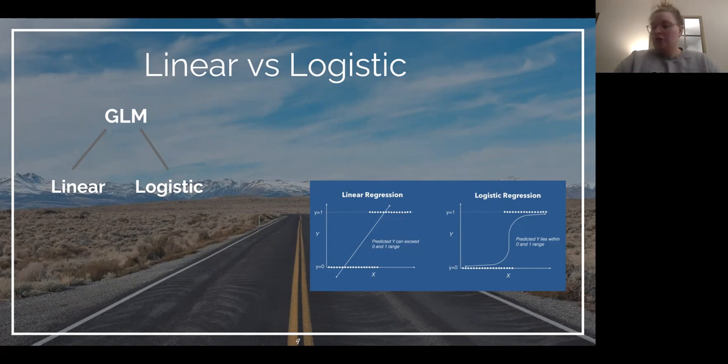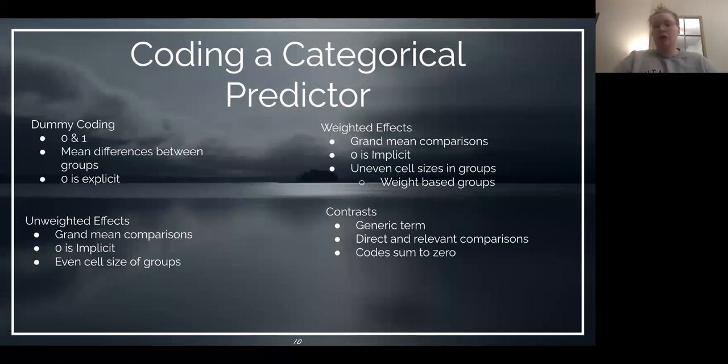In logistic regression, the Y variable does not need to be normally distributed as it does in linear regression, which we saw in our histogram as well. It wasn't normally distributed. But both of them do worry about multicollinearity. They want to limit outliers, and you have to have a large enough sample size in order to continue with the model. So our next issue we have to face is our coding decisions.